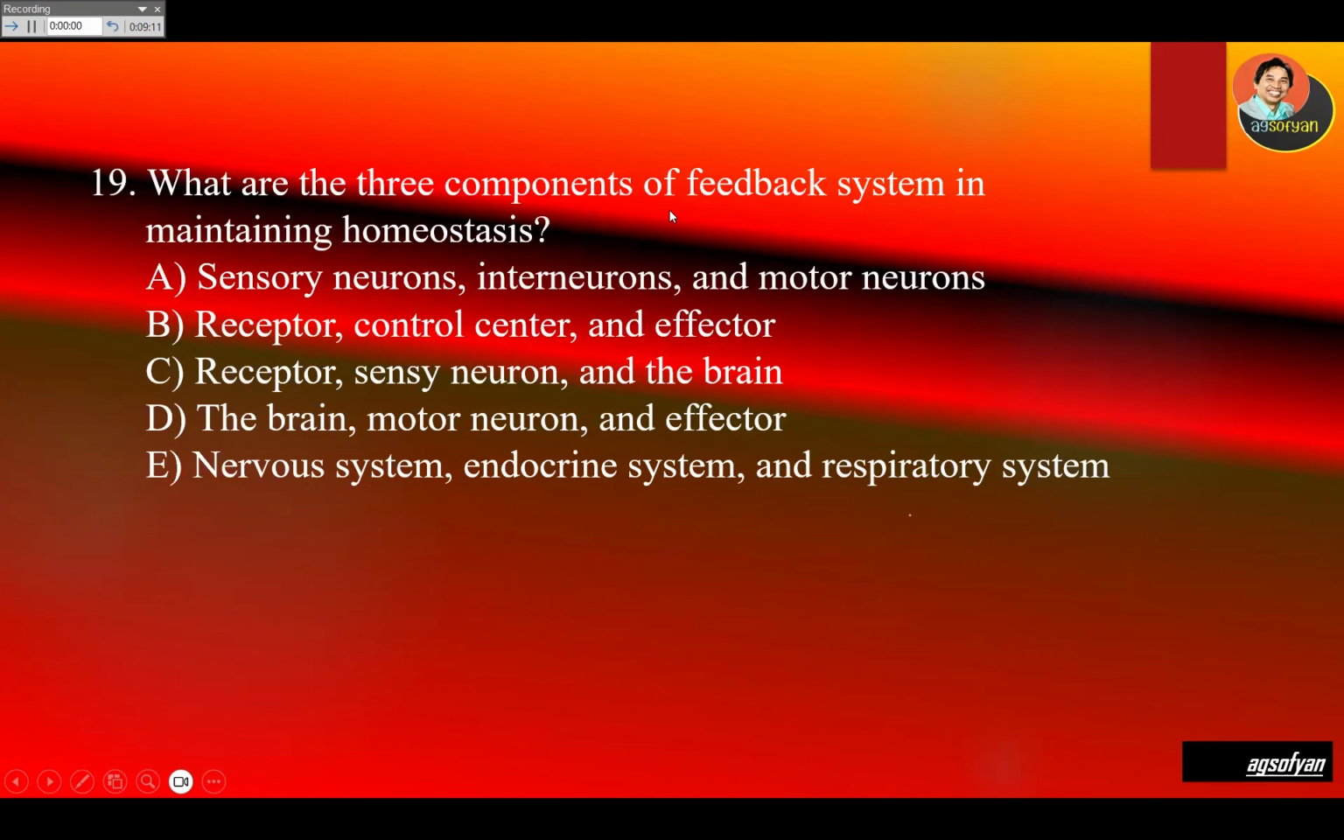What are the three components of the feedback system in maintaining homeostasis? Just remember, the first one that receives a stimulus is called a receptor. From the receptor, it is carried to the processing center, called the control center. The control center might produce an order, and the order will be carried out by the effector. So it's receptor, control center, and effector. Those are the three components of the feedback system.